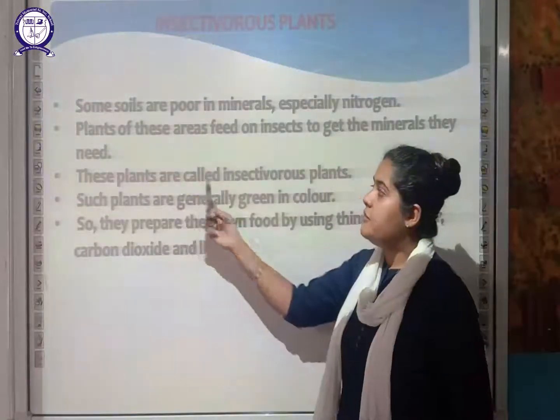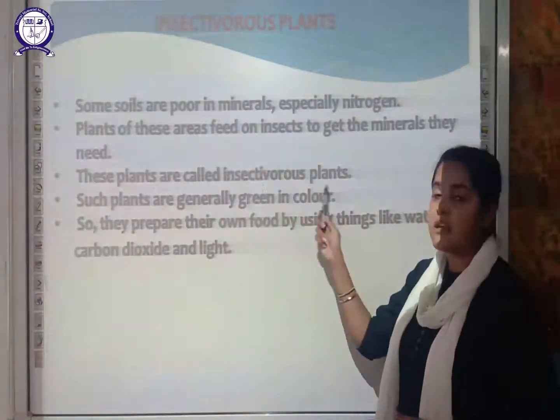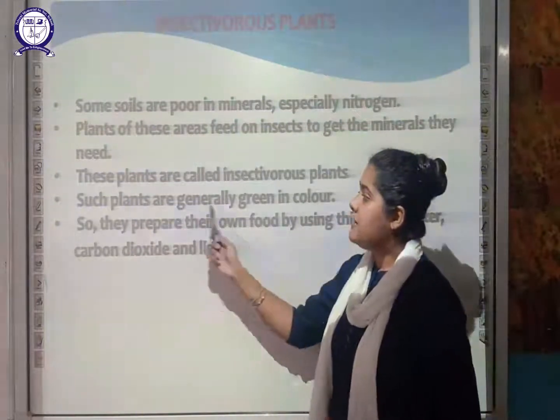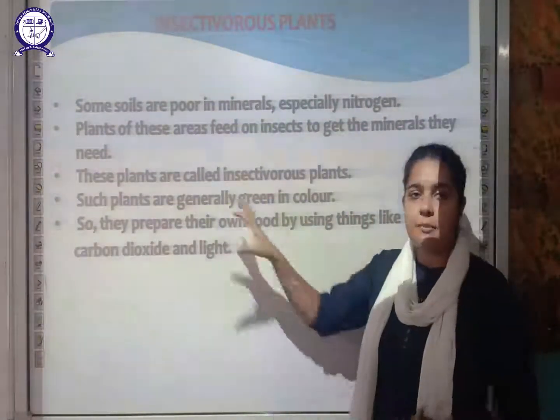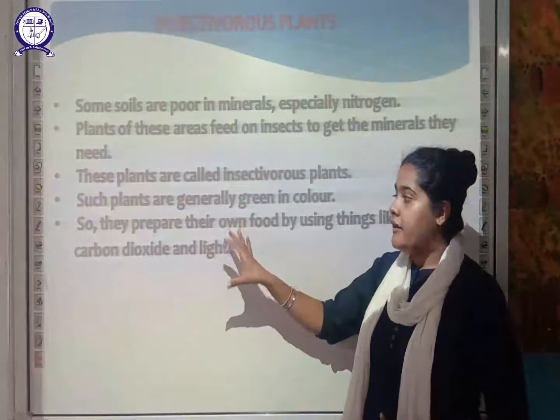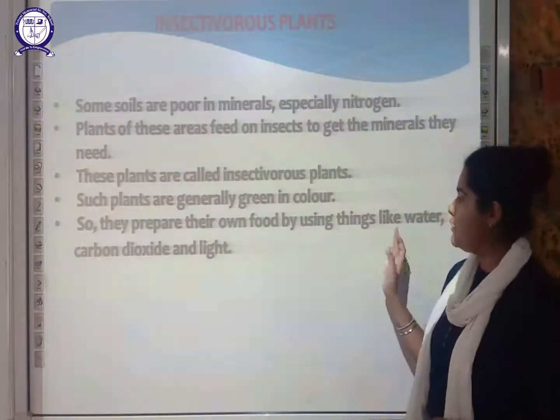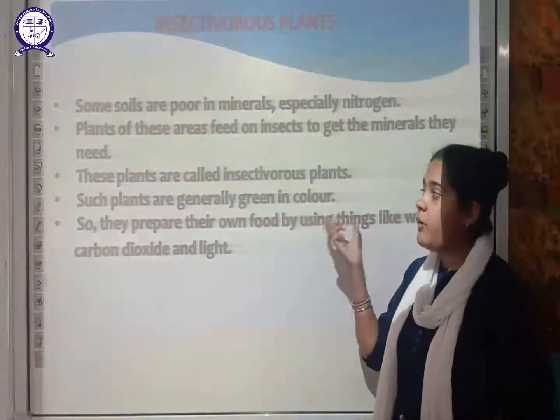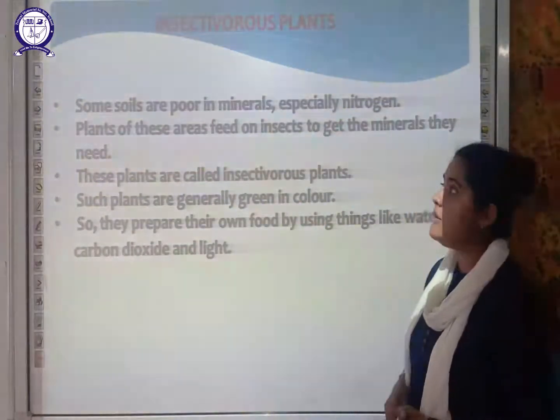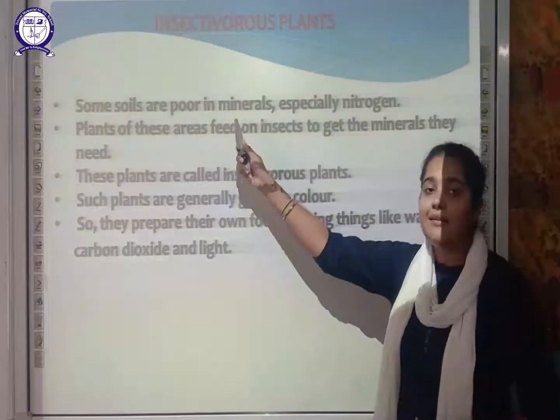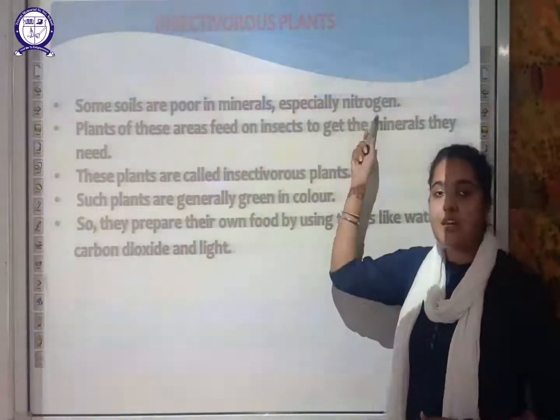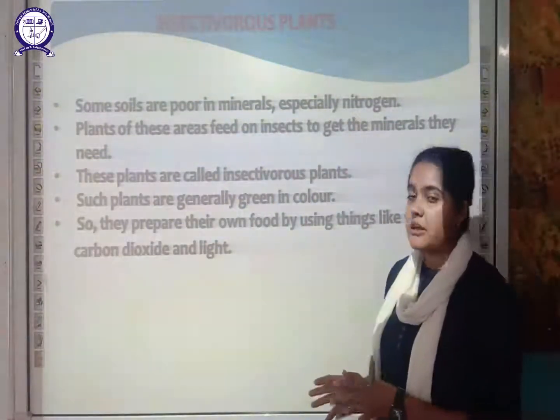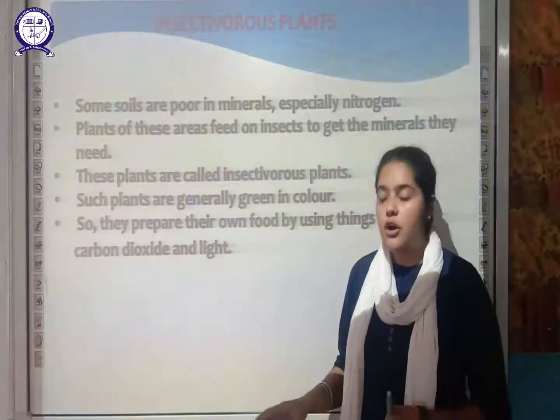So these plants which feed on insects are insectivorous plants, and such plants are generally green in color. Though green in color, they can prepare their own food by using water, carbon dioxide and light, like photosynthesis. But the reason why they feed on insects is because the soil is lacking minerals, especially nitrogen. So in order to obtain nitrogen, they feed on insects.